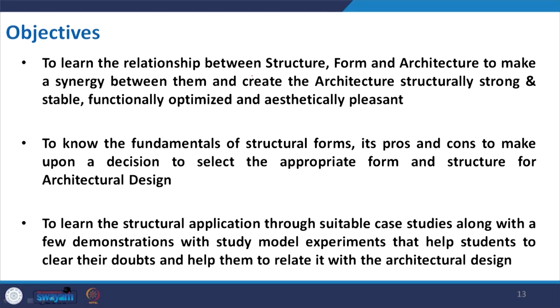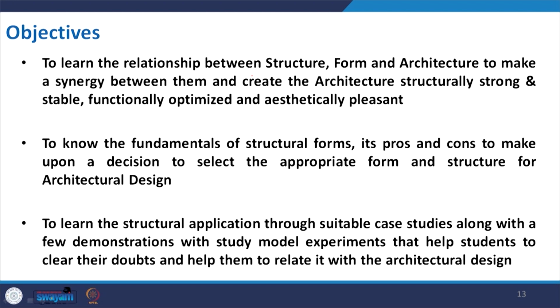Now, moving on to the objectives. To be specific, the main objective of this course is to learn the relationship between structure, form and architecture, to make a synergy between them. A proper synergy can only create architecture that is structurally strong and stable, functionally optimized and aesthetically pleasant.